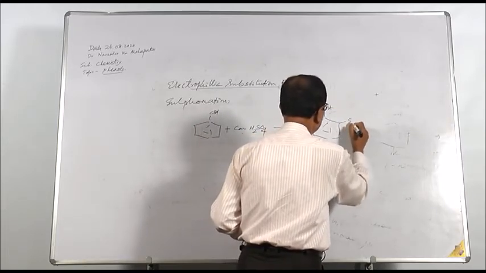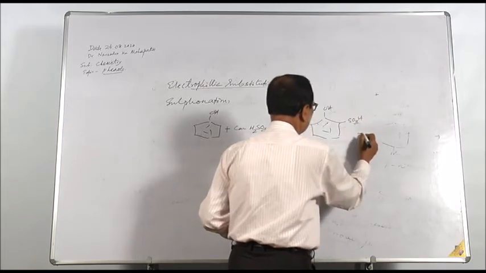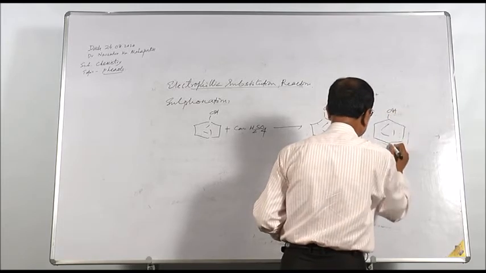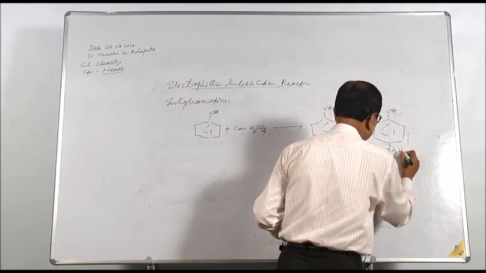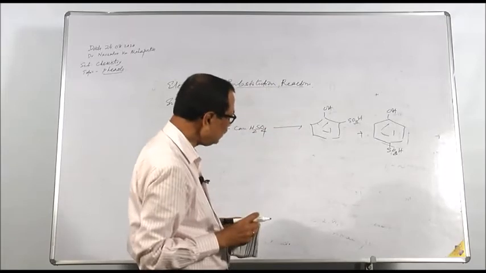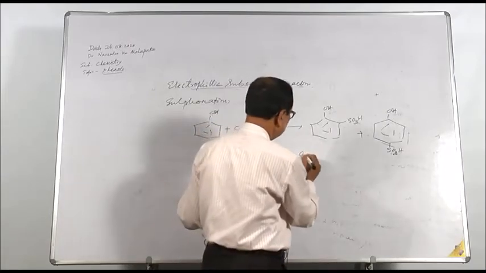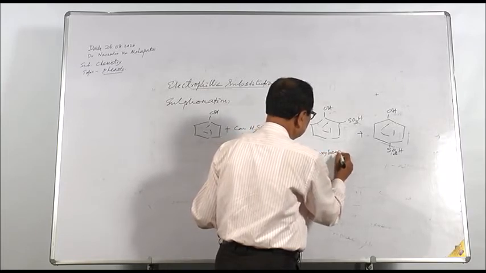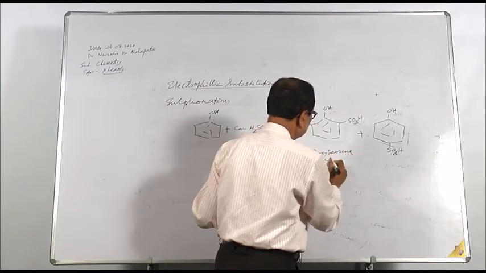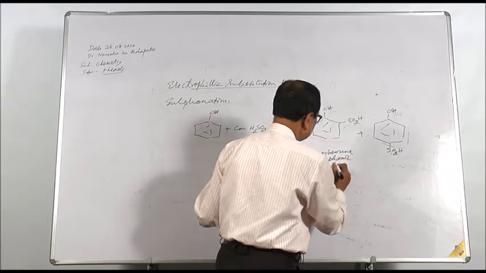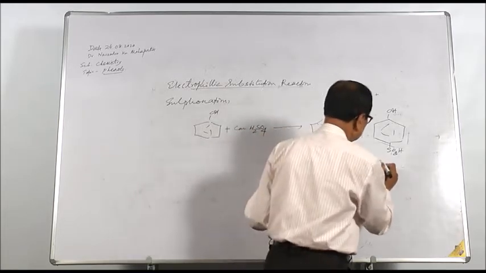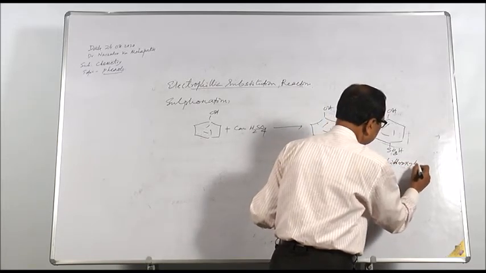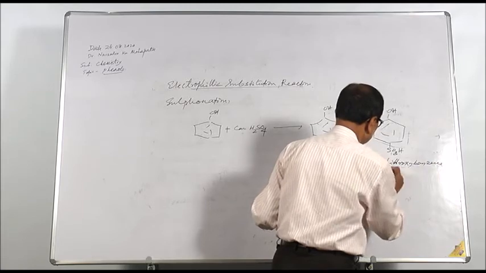OH, SO3H, plus para. As you know, the OH group is ortho-para directing in nature, so you will get this, which is orthohydroxy benzene sulfonic acid, and this is parahydroxy benzene sulfonic acid.